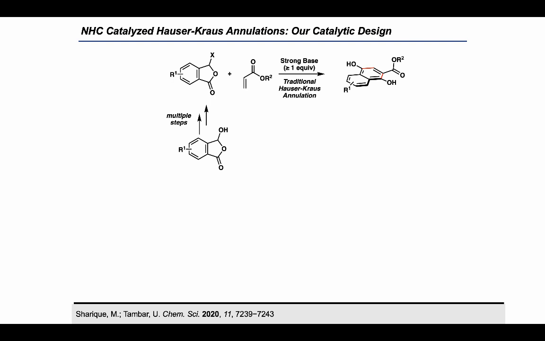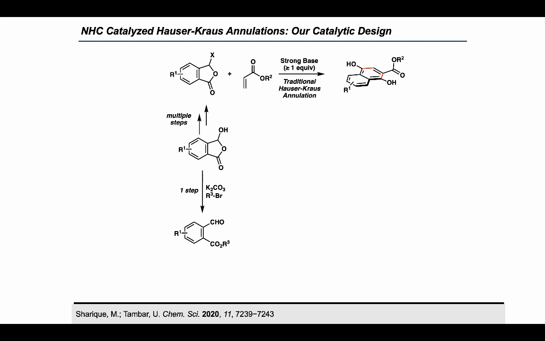So the first thing we did is to design a starting material that can be easily synthesized in fewer steps and without using any toxic reagent. So we use the same precursor, a lactol, that people use to synthesize substituted phthalides for the traditional Hauser-Kraus reaction, and we use this lactol to prepare our starting material for the catalytic reaction. In just one step, you can see, using non-toxic reagents, we synthesize an ortho-aldehyde ester, which acts as a starting material